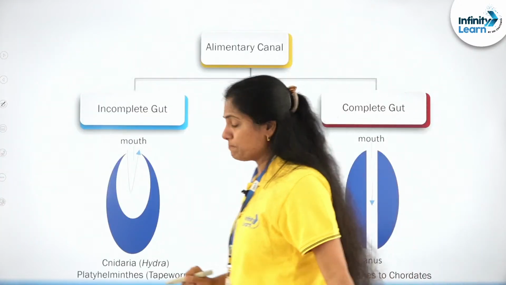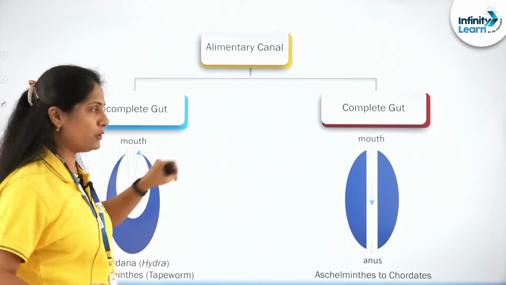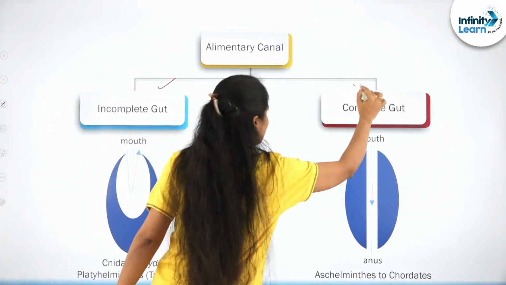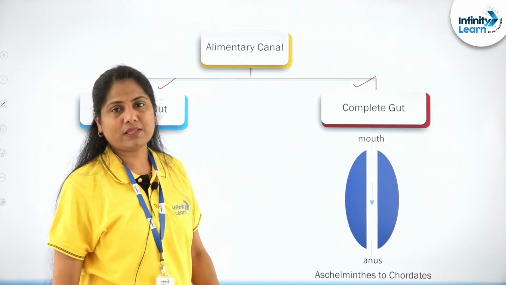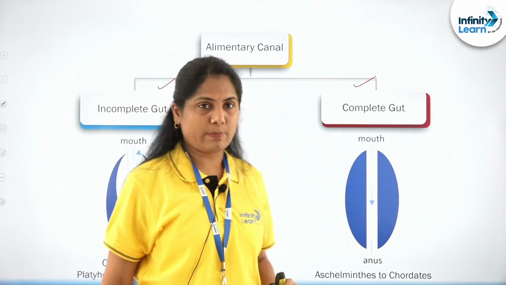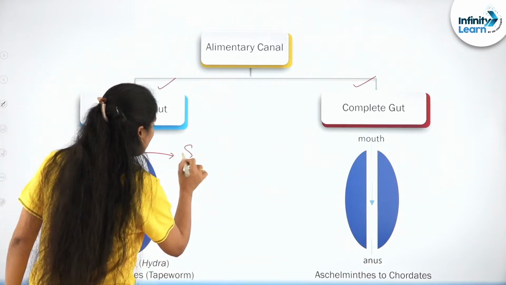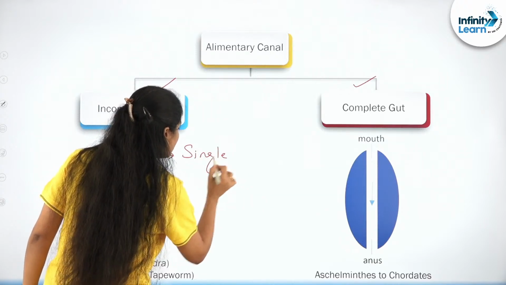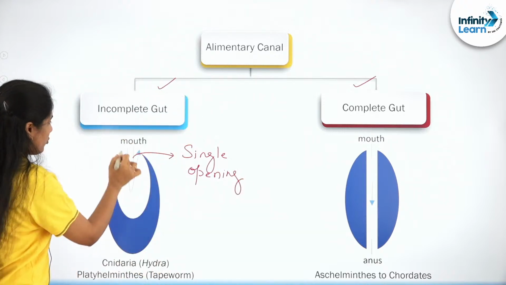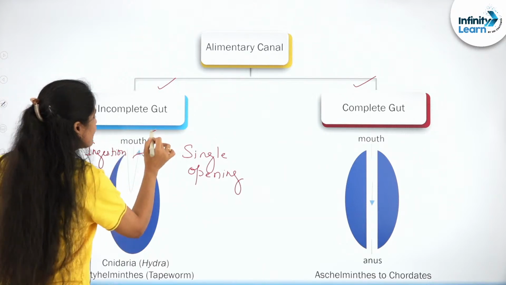So here it is. The alimentary canal, I'm trying to put up the utmost simple diagrams for you to understand, is again classified into the incomplete gut and the complete gut. Whether the alimentary canal is incomplete or complete. What do we mean by that? When we say incomplete gut, look at this. There's a single opening, which is something that is helping with both. Look at that arrow. Ingestion here, right? As well as egestion.